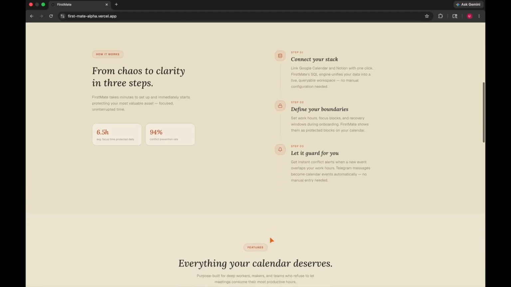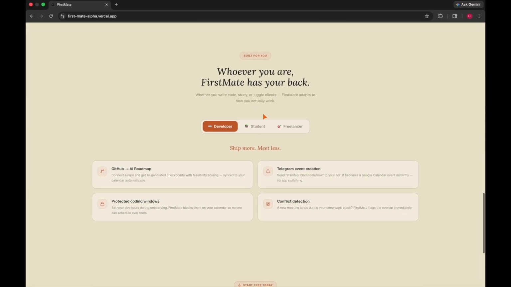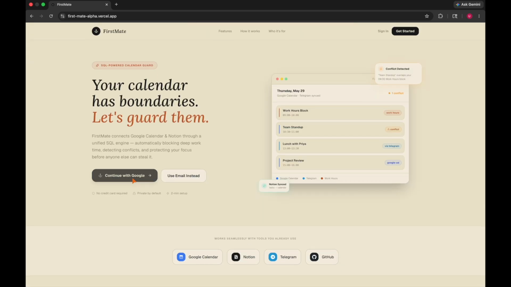So hello everyone, we are building FirstMate. It is an agentic tool that helps developers, students, and freelancers to manage all their chaos properly.